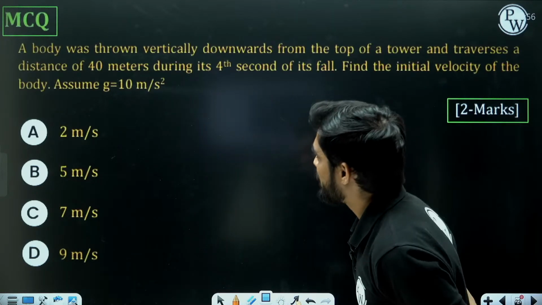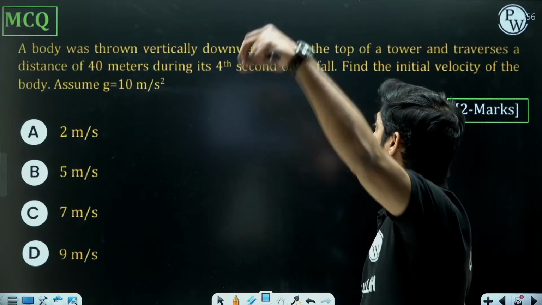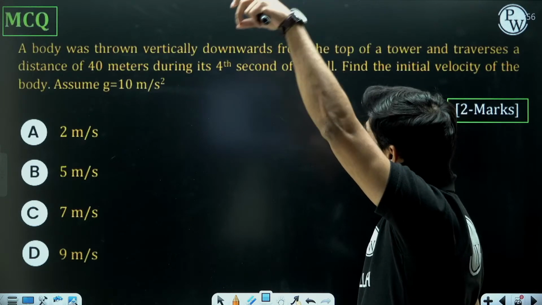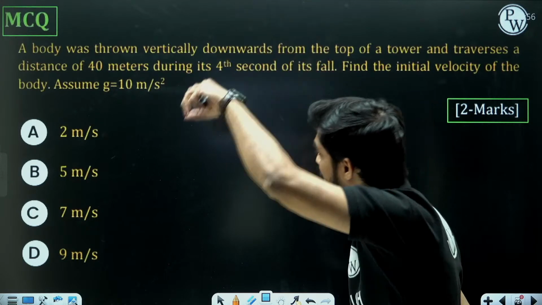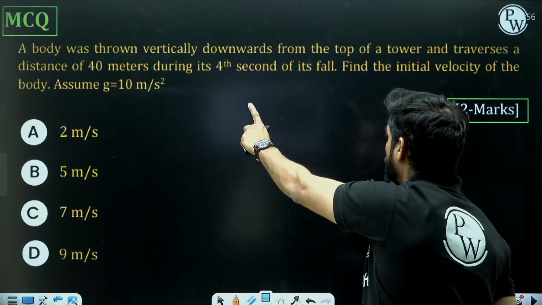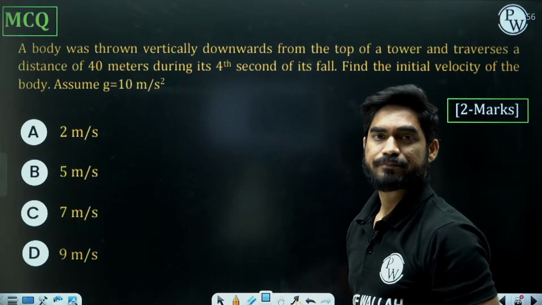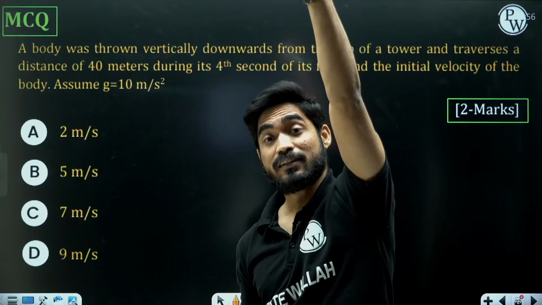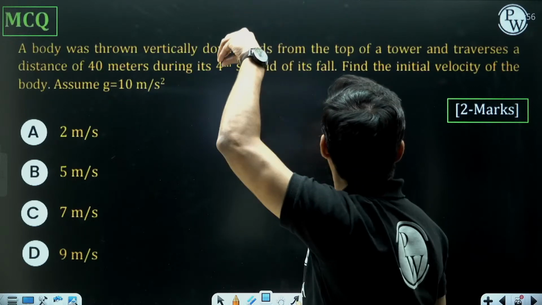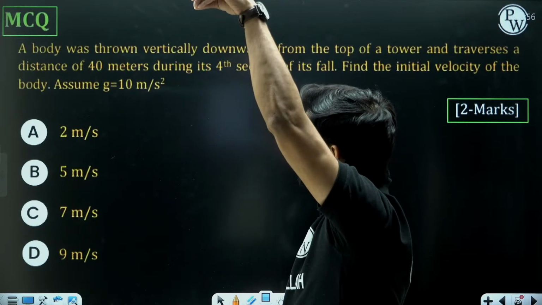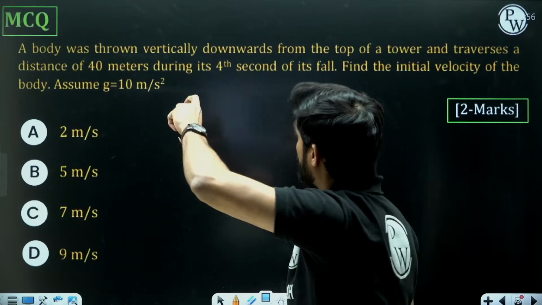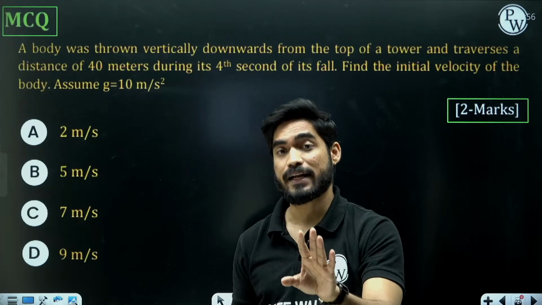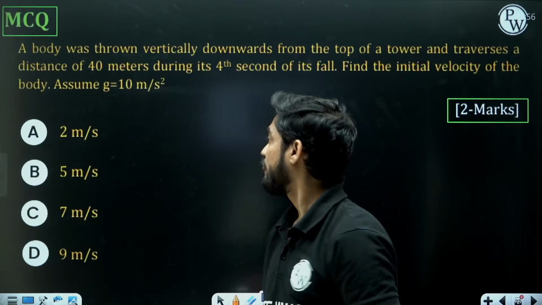A body was thrown vertically downwards from the top of a tower and traverses a distance of 40 meters during its 4th second of fall. It traverses a distance of 40 meters during its 4th second of fall, not 4 seconds of fall.